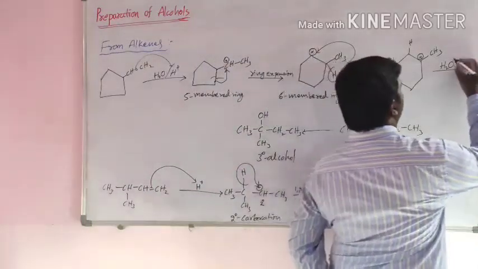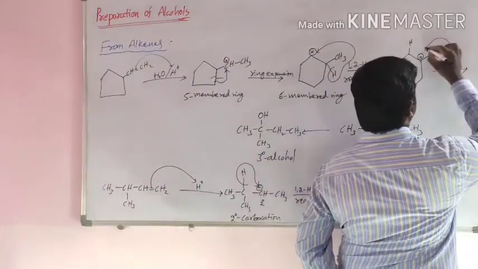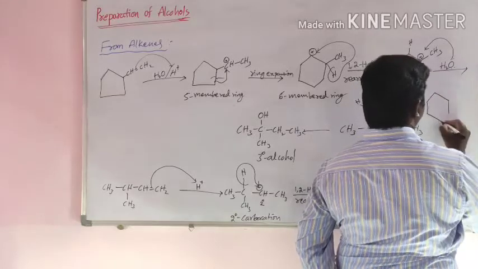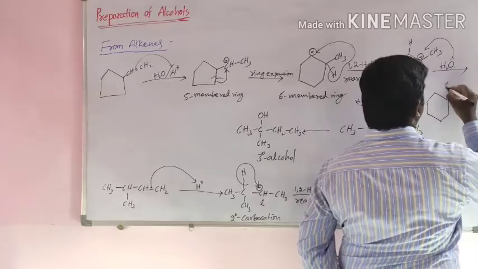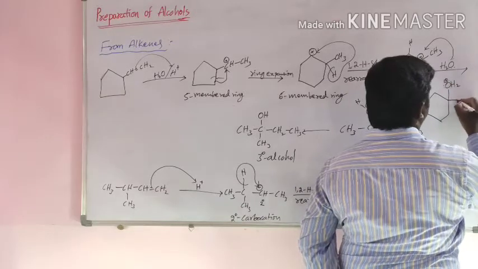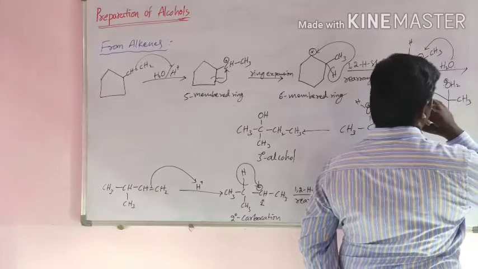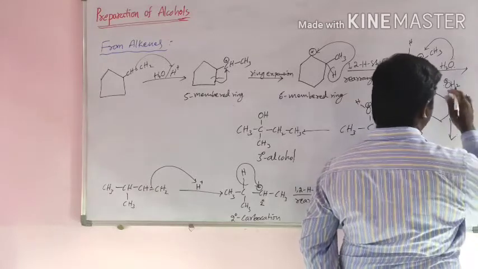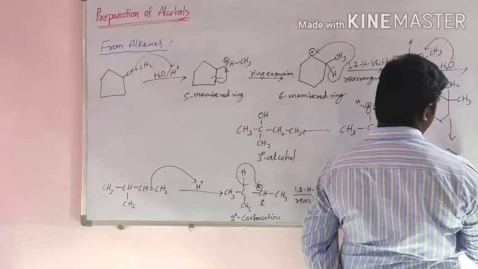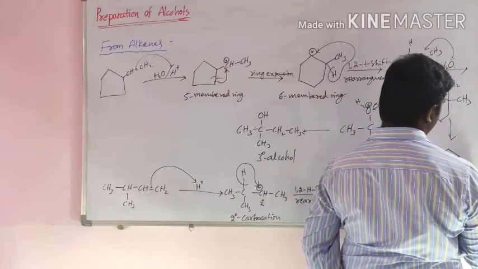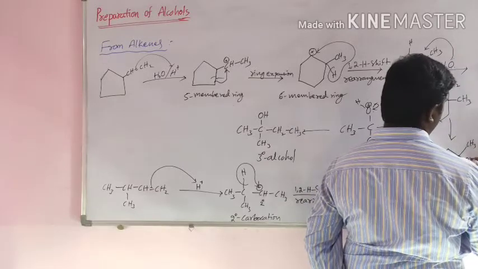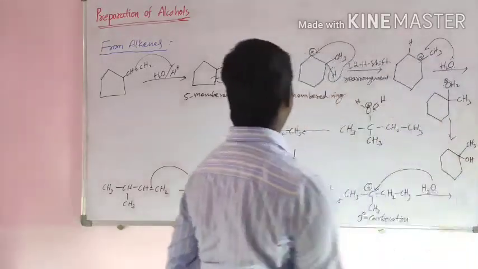In the next step, nucleophile attacks, then the formation is protonated alcohol. Protonated alcohol loses one proton, then the compound formed is alcohol. What happens in this reaction?